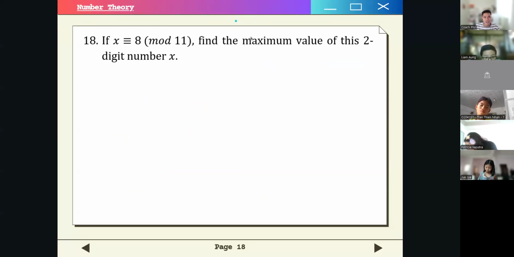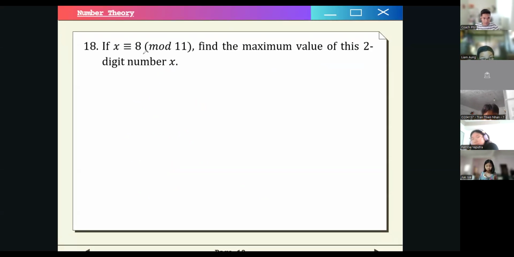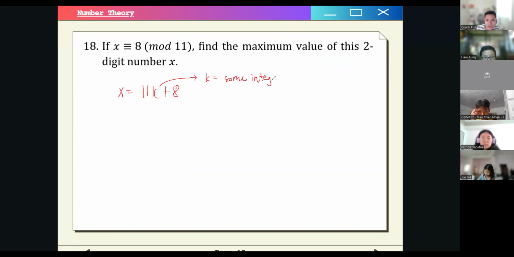So if x is congruent, this is congruent, no? Congruent sign. 8 mod 11, find the maximum value of this two-digit number x. How do we approach this problem? You guys have ideas? So we can express x as 11k plus 8, where k is an integer. K is some integer.